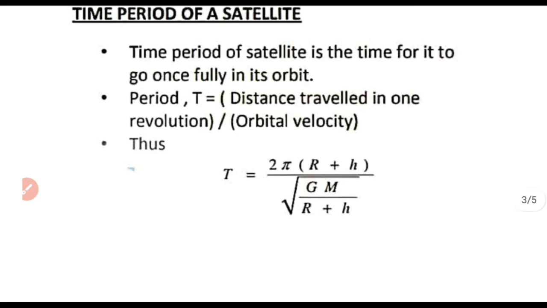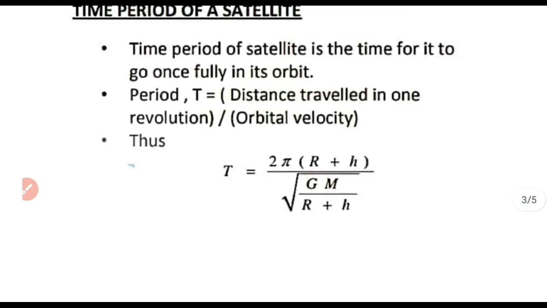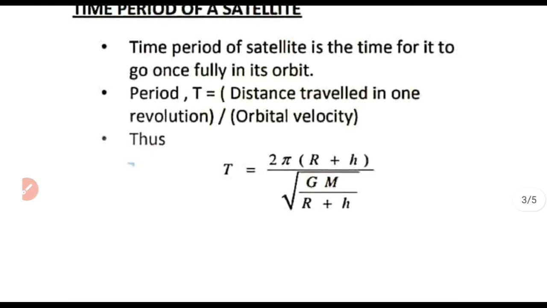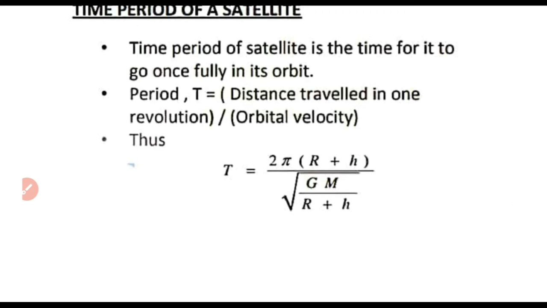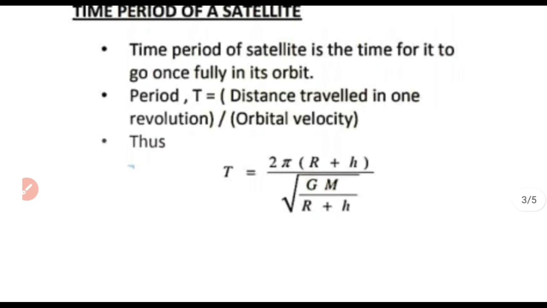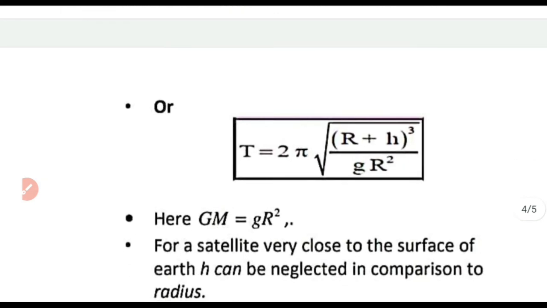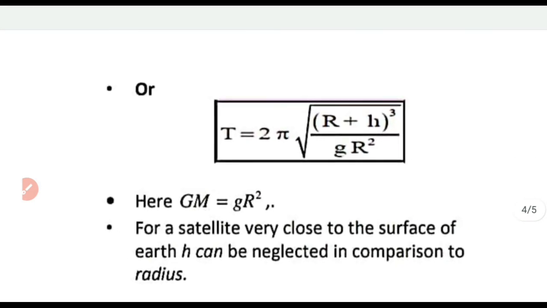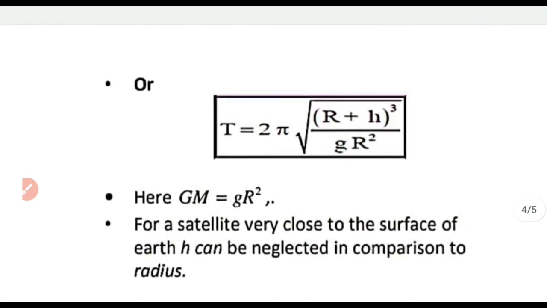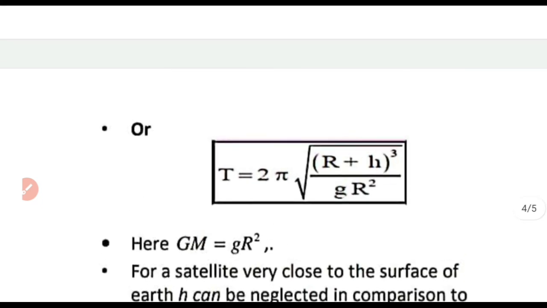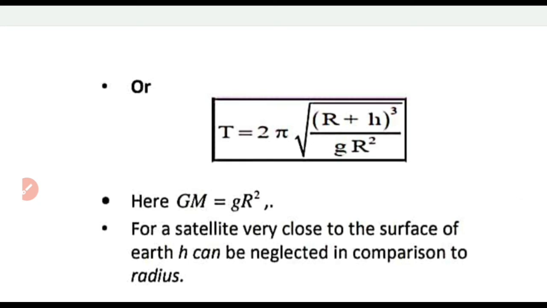Substituting the distance travelled, which is the circumference of the orbit, and the orbital velocity, root of GM by r plus h, we have time period T is equal to 2 pi into r plus h divided by root of GM by r plus h. Simplifying, we have T equal to 2 pi into root of r plus h whole cube by g r square. We got g r square by substituting for GM as we discussed earlier.